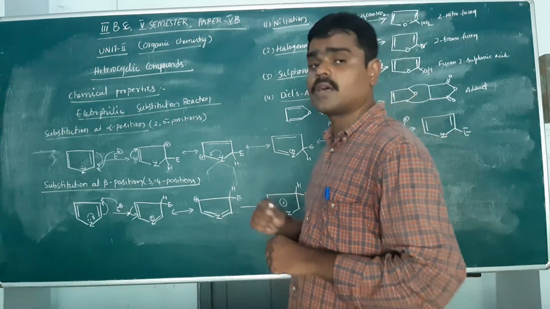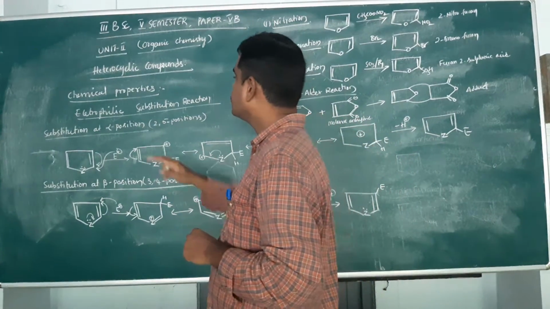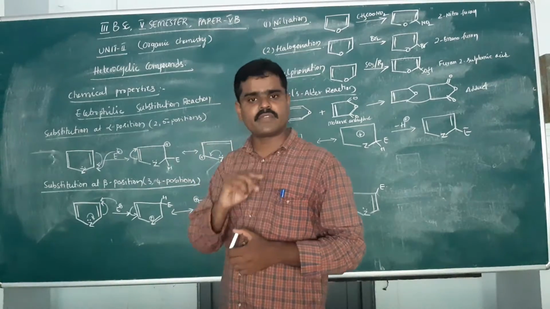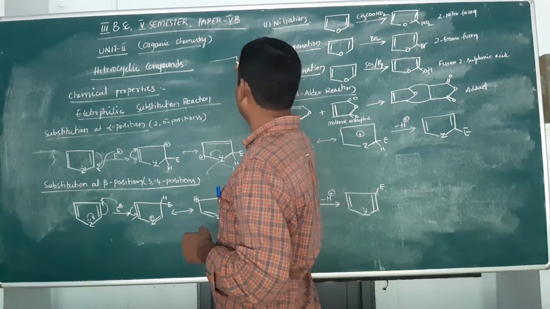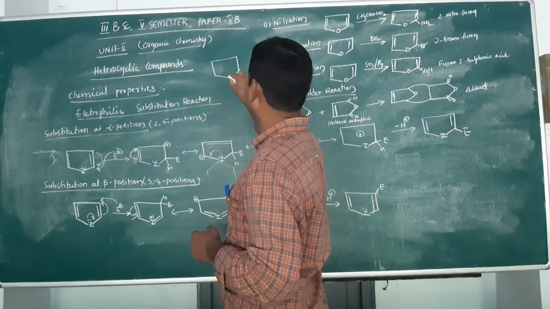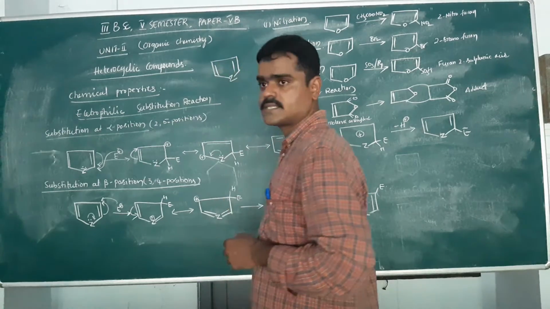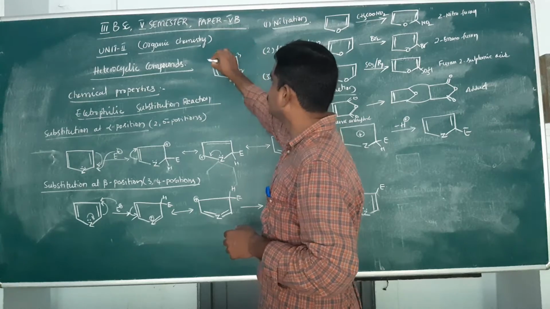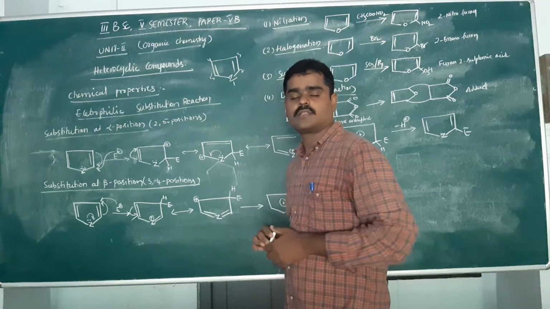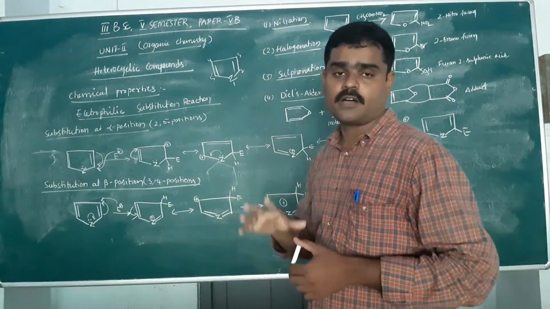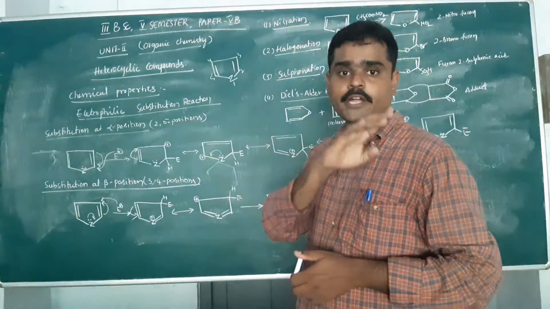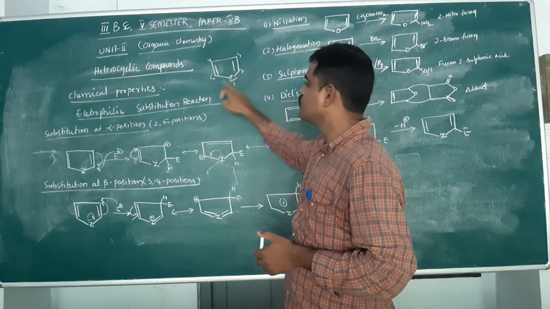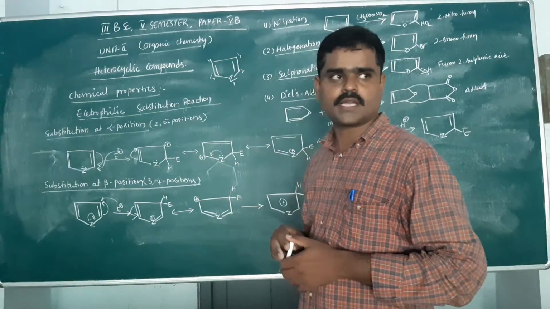Okay, let's come to the point here. Electrophilic substitution reactions take place at different positions, because heterocyclic compounds have four positions. This is the first position, this is second, third, fourth, fifth position. The 5-membered ring has 4 carbon atoms and 1 heteroatom. Among these, there are 4 different positions available for electrophilic substitution reactions.